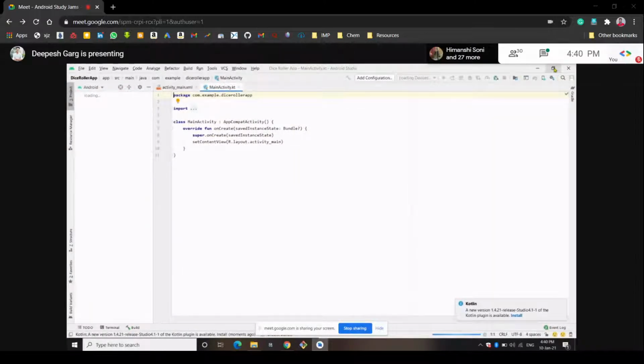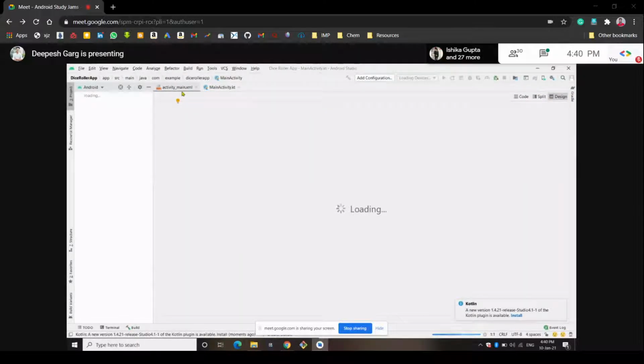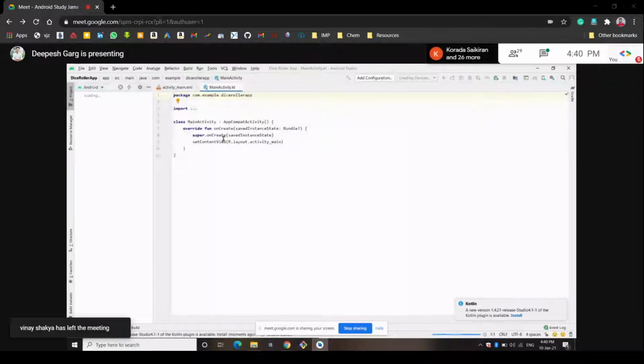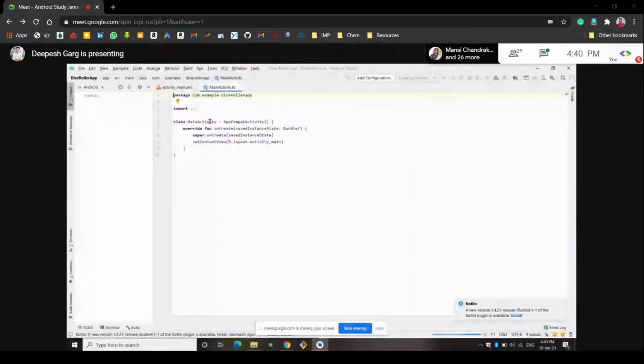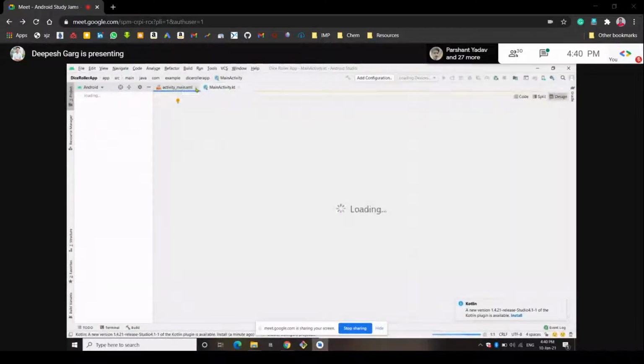Okay. So I've told you yesterday that the activity_main.xml file is the file that is used to design the UI of your app, and the second file is the MainActivity.kt that stores the logic behind your app. So whatever the app is doing, we have to write the logic of that thing in this MainActivity.kt file. You can find all of these files in this Android section here. It is still opening.